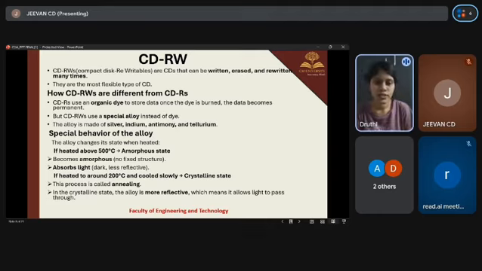When the alloy is heated to around 200 degrees Celsius and cooled slowly, it changes to a crystalline state, and this process is called annealing. In this state, the alloy is more reflective, and this represents erased data. And then, why is CDRW rewritable? Because the alloy can switch between amorphous and crystalline states. This change in light reflection is used to write data, erase data, and rewrite data multiple times, as I said earlier.